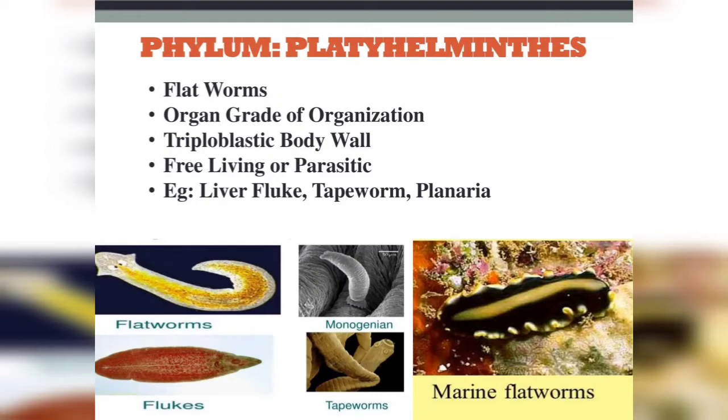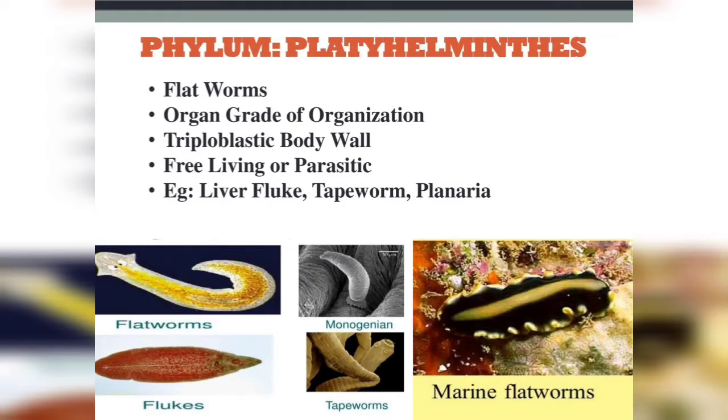They show organ grade of organization. These are acoelomate animals. The body wall of Platyhelminthes animals is triploblastic. They contain three layers: ectoderm, endoderm and mesoderm. They have a bilaterally symmetrical body. The body of the animal can be divided into two equal similar halves through only one plane.